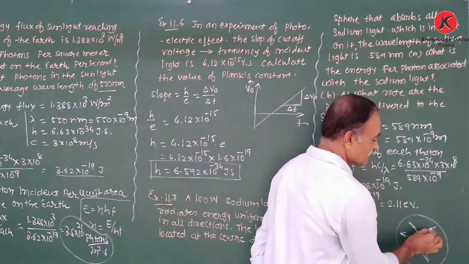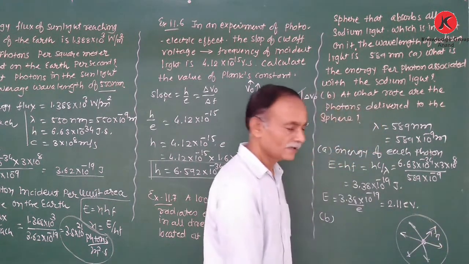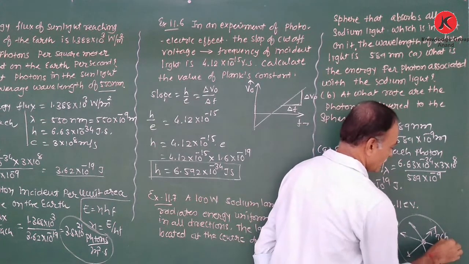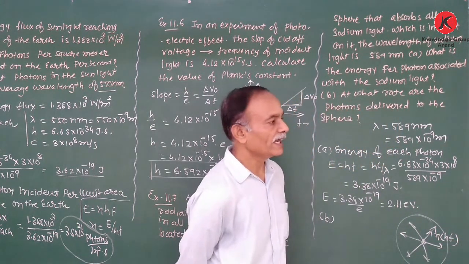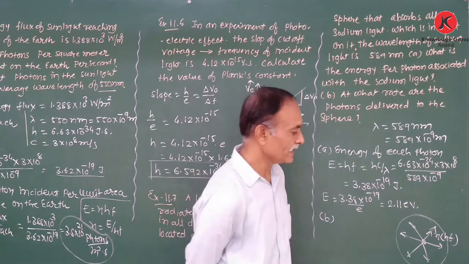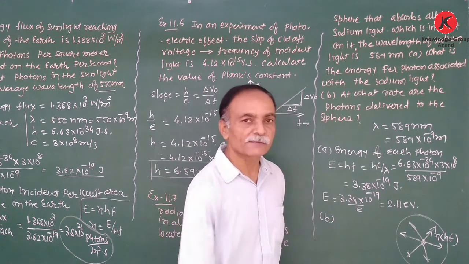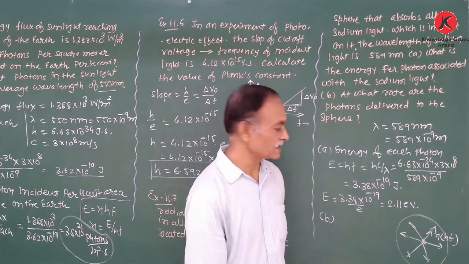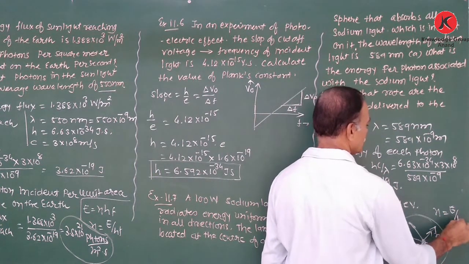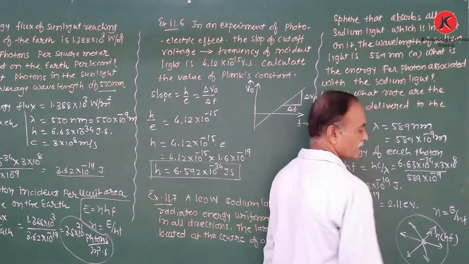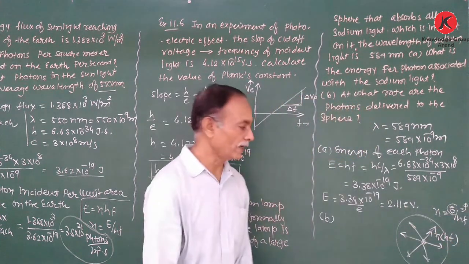So this light acts with particle nature, therefore the number of photons incident is n, and the energy of one photon is E, so the total energy is equal to nhf. Right? Here the power is given, so that much energy is incident per unit time on the surface of the sphere. Therefore, N is equal to energy upon hf. Here this energy is given per unit time, that means the power, P upon hf.